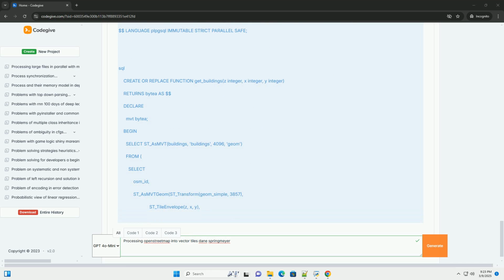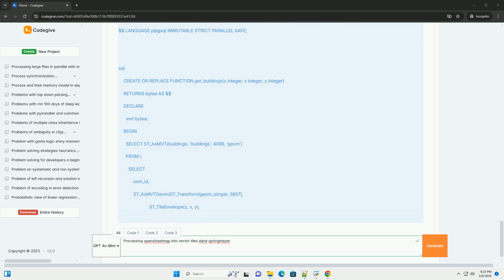It usually involves compiling from source or using a pre-built binary. Two, configuration: pg_tileserve requires a connection string to your PostgreSQL database. You can set it using the DATABASE_URL environment variable.